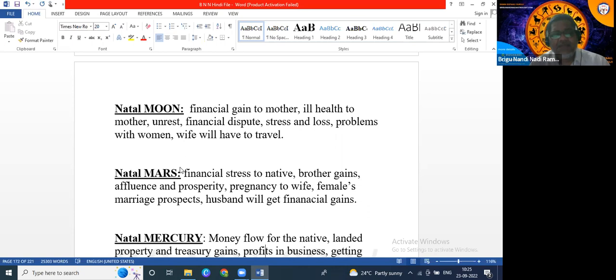And when it comes to losses, if Ketu is aspecting natal Moon and natal Venus at a time, suppose Moon and Venus are together in the horoscope, and when the monthly planet transit Venus aspects natal Moon, then the native will incur losses.